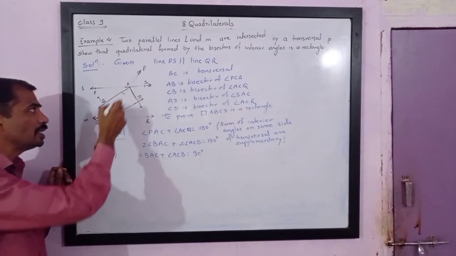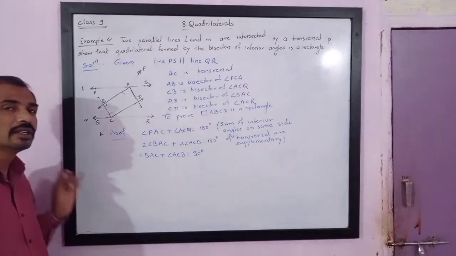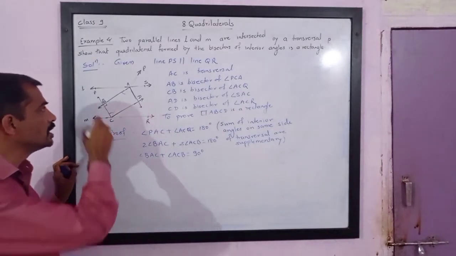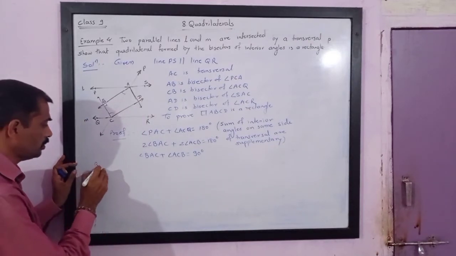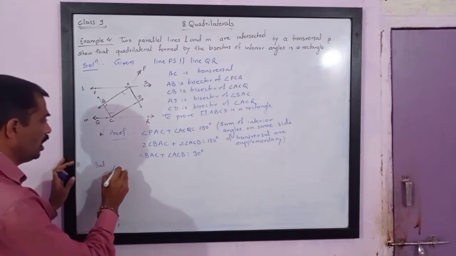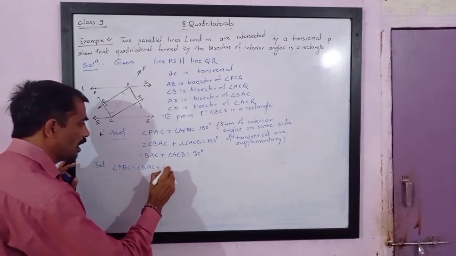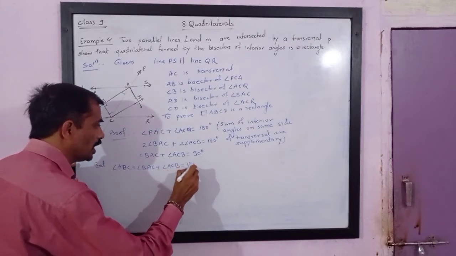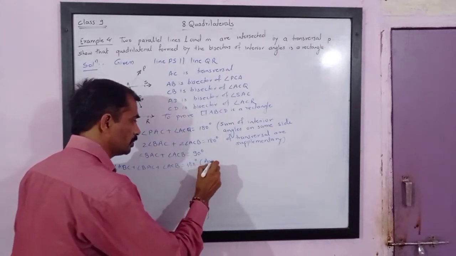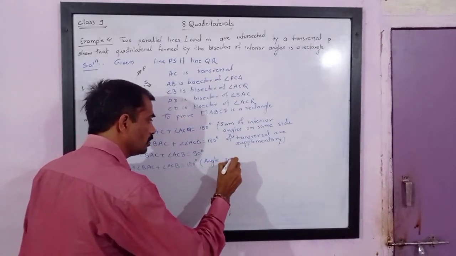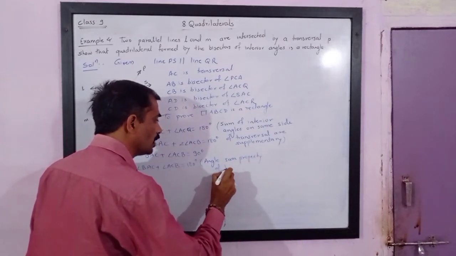Now in triangle ABC, if the sum of two angles is 90 degrees, the third angle must be a right angle. The reason is the sum of interior angles of a triangle is 180 degrees. So angle ABC plus angle BAC plus angle ACB equals 180 degrees. That is the angle sum property of a triangle.